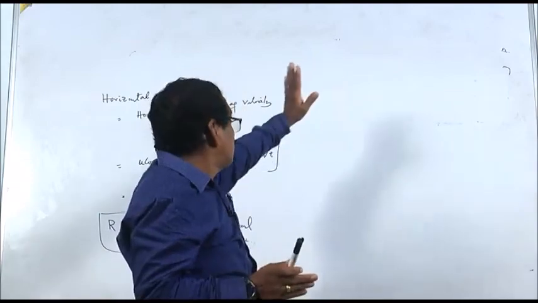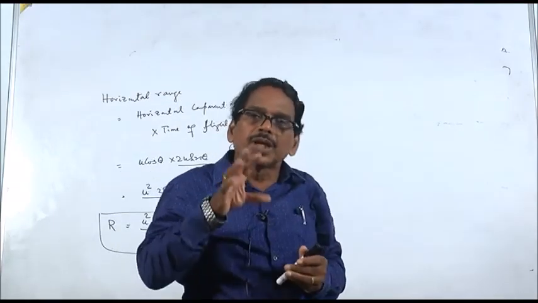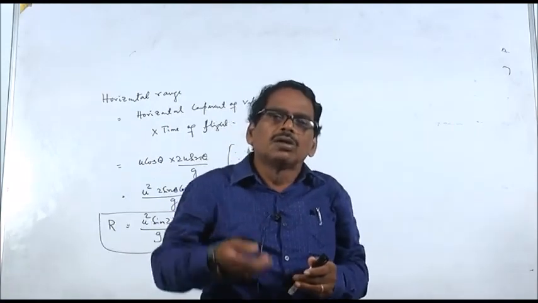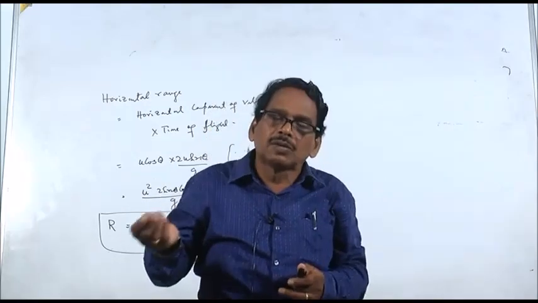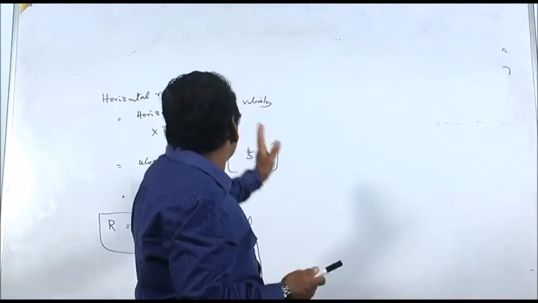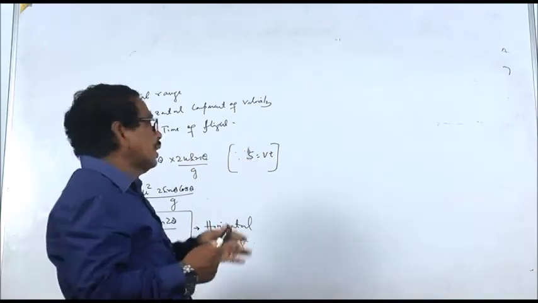Then we have deduced the equation to the path of the projectile, and remember that the path is a parabola. An objective question comes: what is the path of a projectile? There will be multiple choice questions: the path of a projectile is circular, elliptical, parabolic, like this. Next, greatest height, time of flight, and horizontal range.